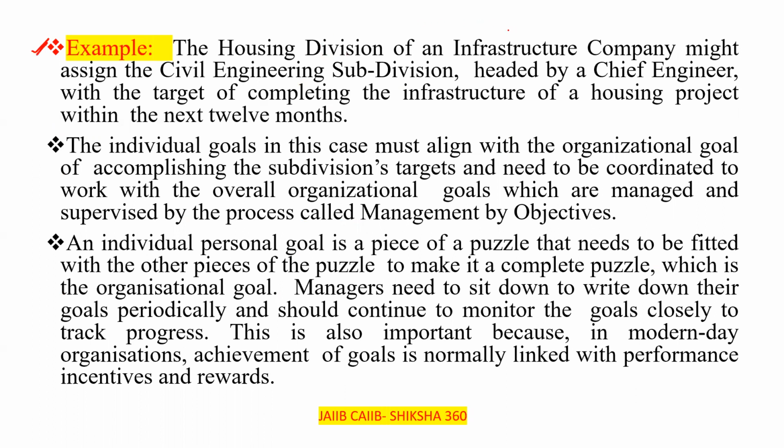The housing division of an infrastructure company might assign the civil engineering subdivision, headed by a chief engineer, with the target of completing the infrastructure of a housing project within the next 12 months, or we can say within the next 1 year.